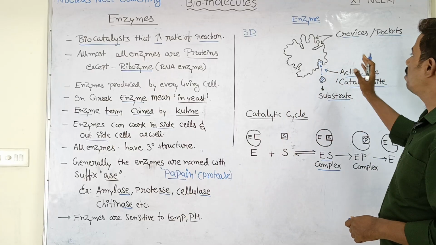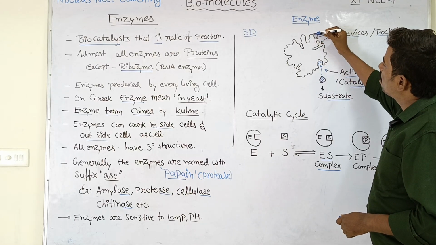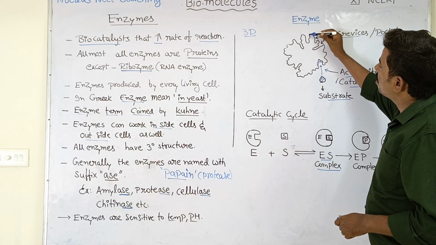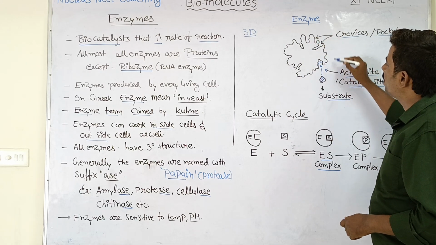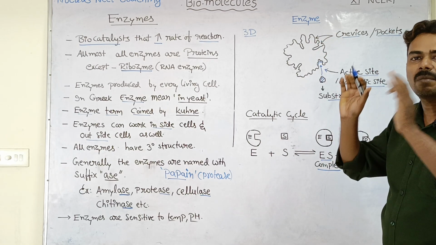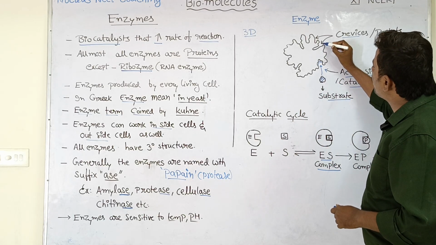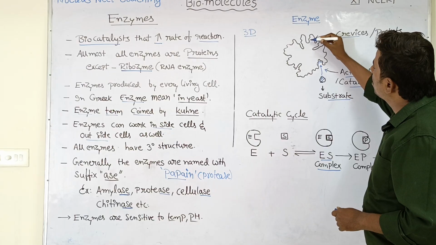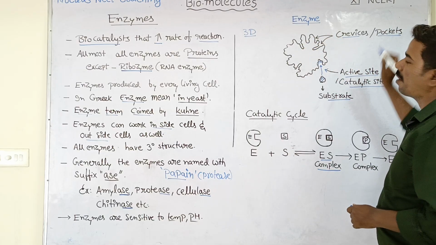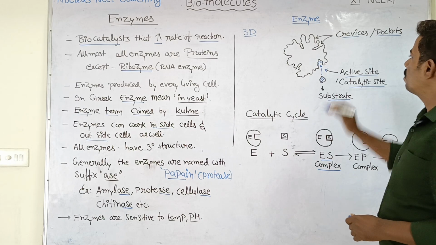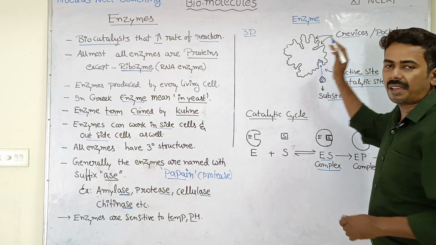So it has a globular shape with several irregularities on the surface. There are bumps on the surface, and there are several grooves on the surface. So it is highly irregular. Okay, it doesn't have a proper geometrical shape, a highly irregular surface. So these depressions which you can find on the surface of the enzyme, we call them crevices or pockets of the enzyme. So the enzyme will have several of these crevices and pockets on the entire surface.